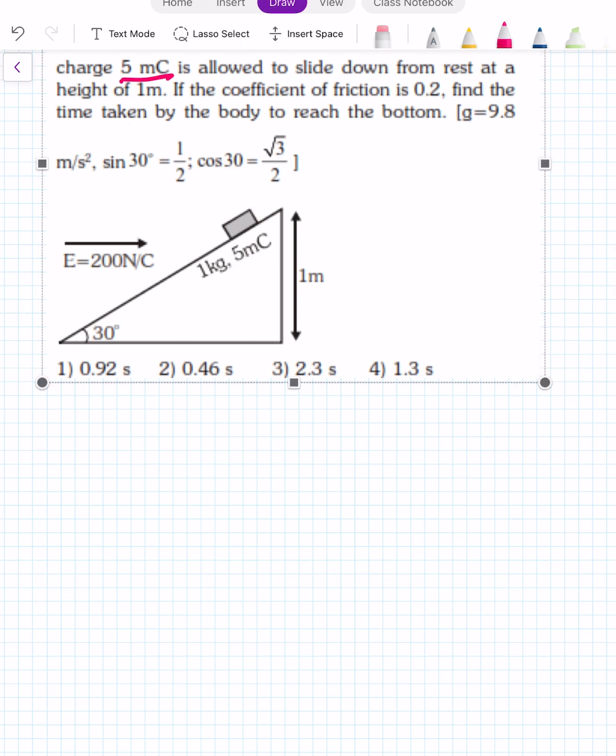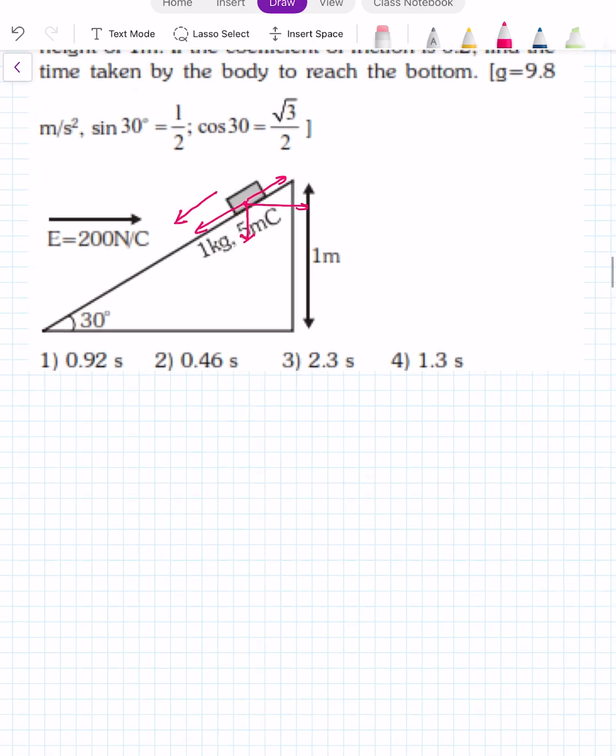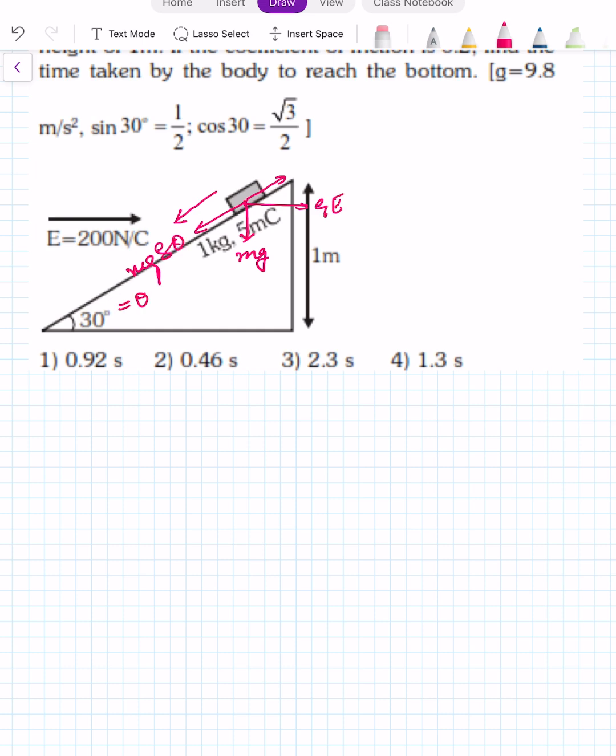Now, what is going to happen? Here the acceleration you can write. Now, mg sin theta, QE cos theta. So the acceleration in this direction, I am writing again mg sin theta, where theta is equal to 30. This is QE. So this is QE cos theta.